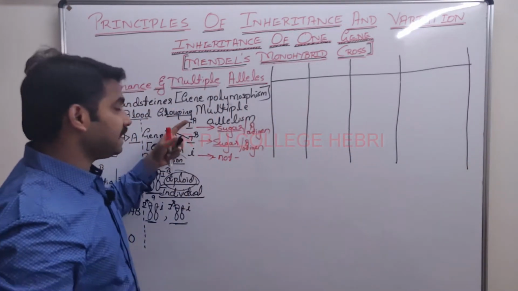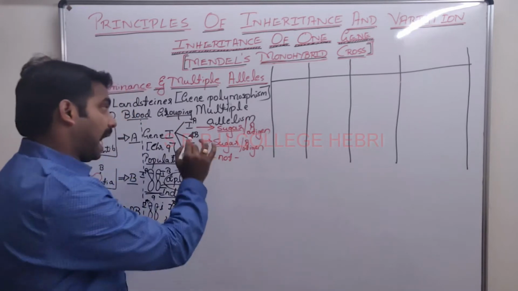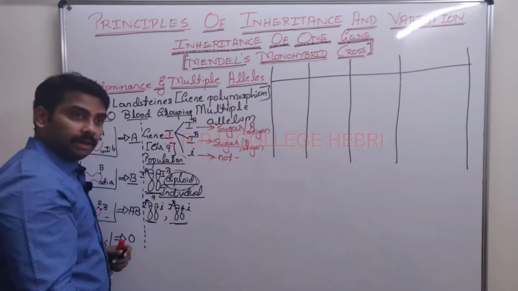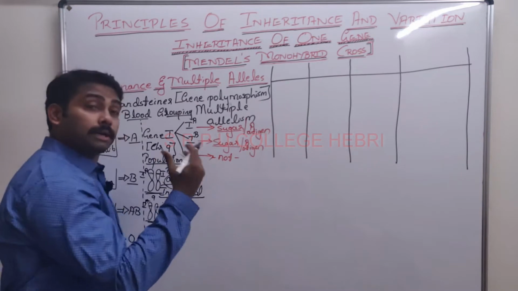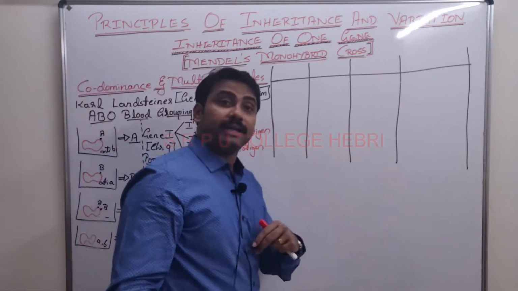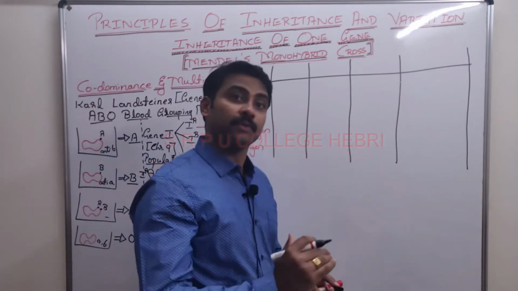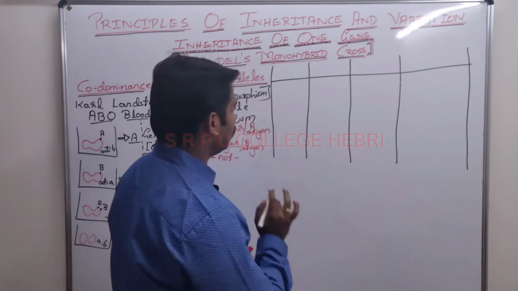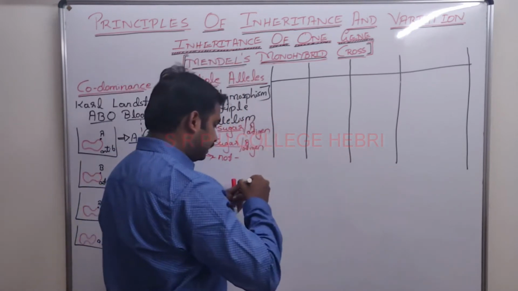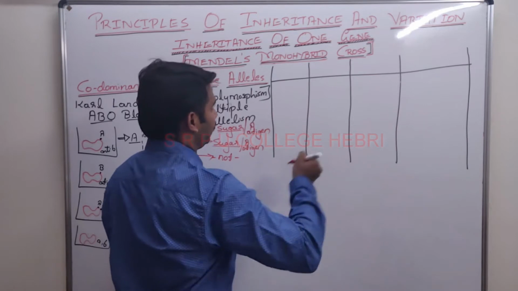Hence IA is dominant, and IB is also dominant in comparison to small i because it is not producing any sugar, hence it is recessive. Now, if I consider the individuals,